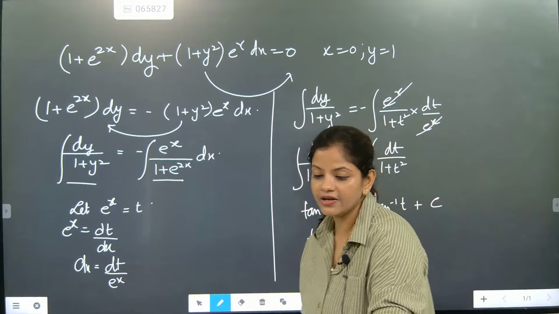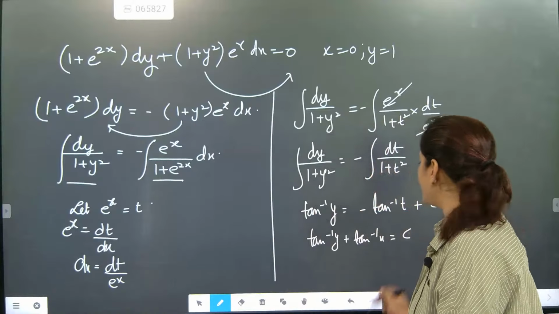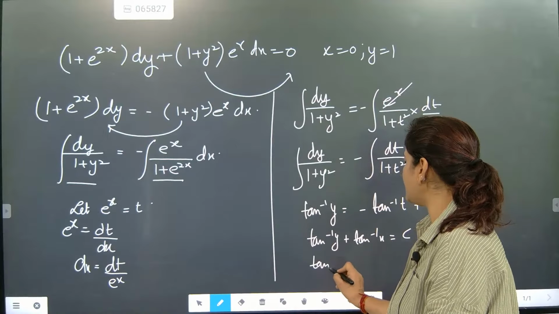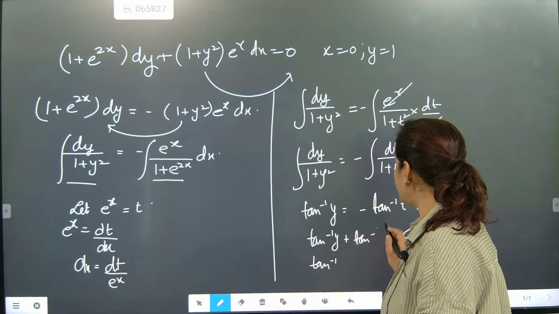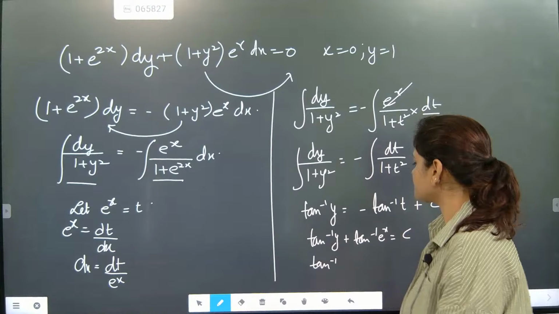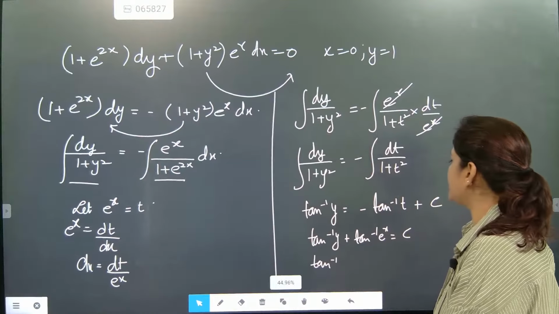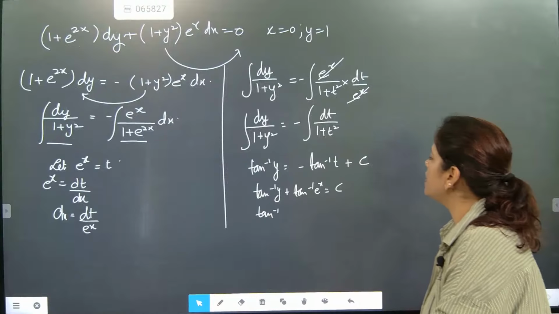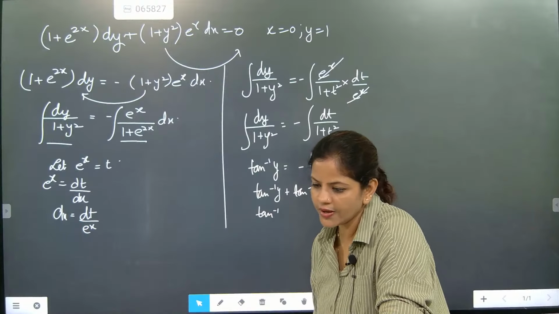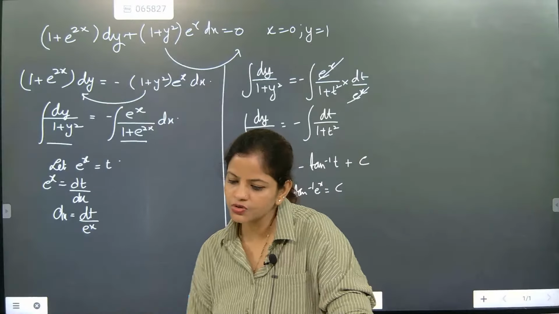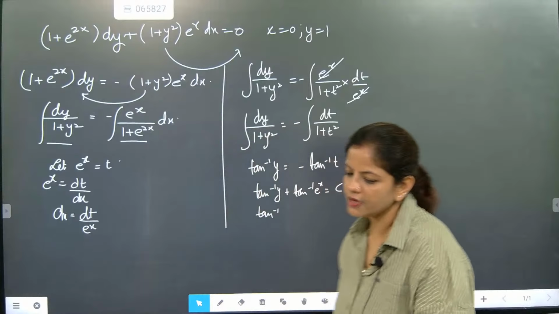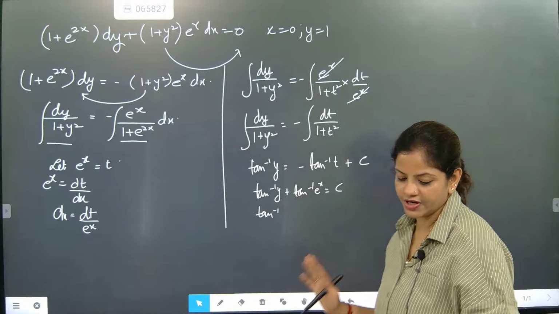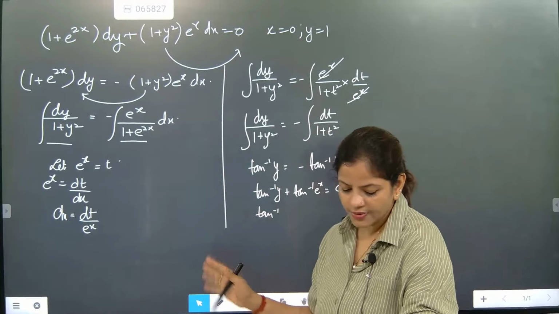Now we know that tan inverse part is there. So what we are going to do is write tan inverse. Here x is not there, e to the power x is there. So this much we have written: tan inverse y plus tan inverse e to the power x equal to c. Okay, Praveen. Now look here, so here this much section we have written, tan inverse y, tan inverse e to the power x.